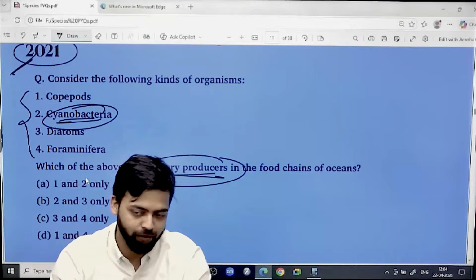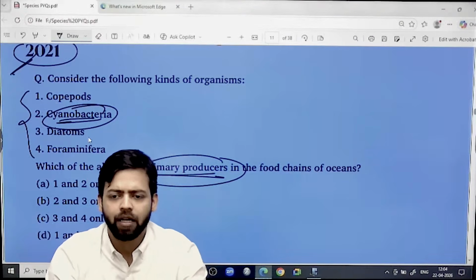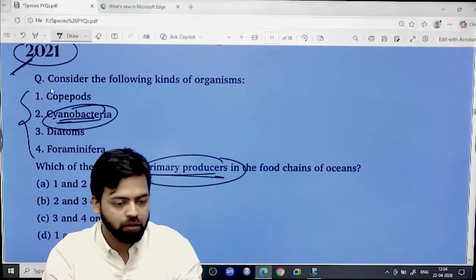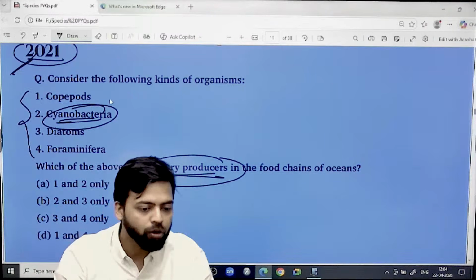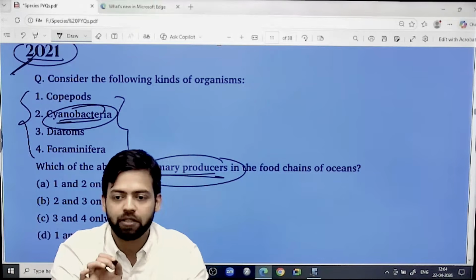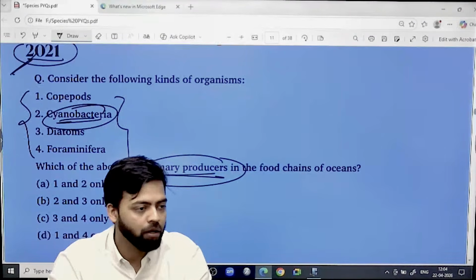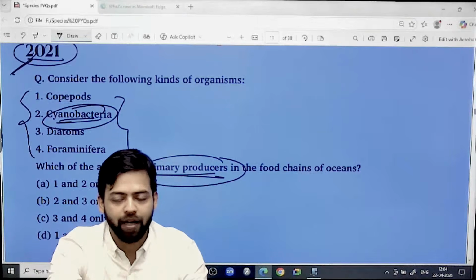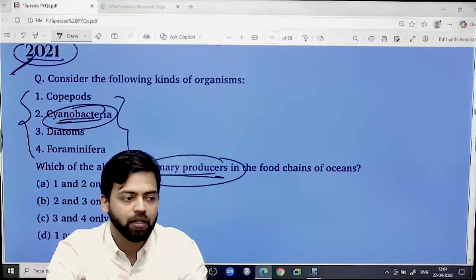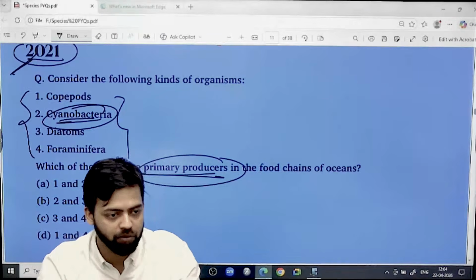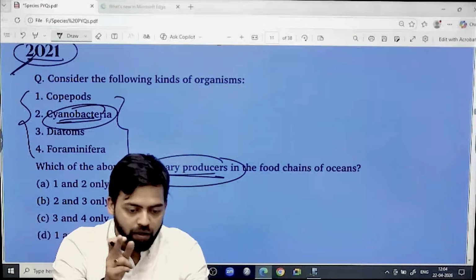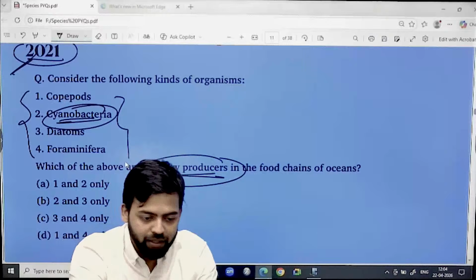Those who are not from a biology background might not know. If you don't know what to do, then look at the PYQs and look at the images of these. Just type this name in Google. Whatever has been asked, you should have a gist of that, and you should have a pictorial idea as far as these organisms are concerned.